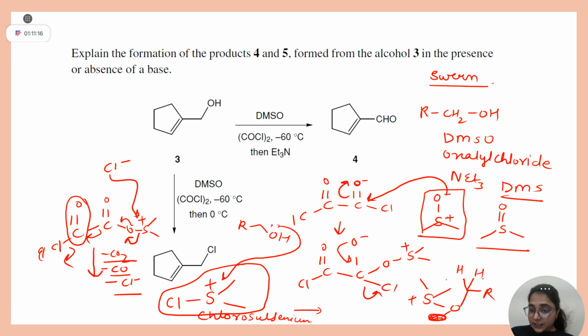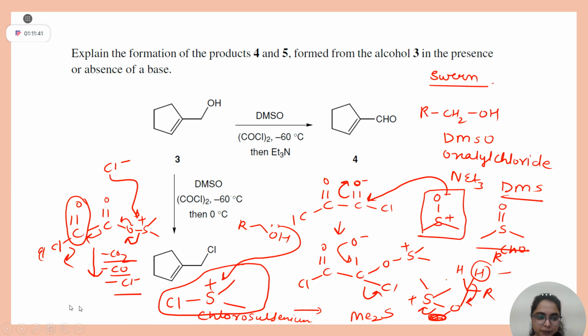Base triethylamine. At last, you are going to add triethylamine. So it will abstract this H plus. This bond will come here and knock off this DMS, Me2S, and you will get ketone. I hope this mechanism is clear. If not, I can explain again, no issue.